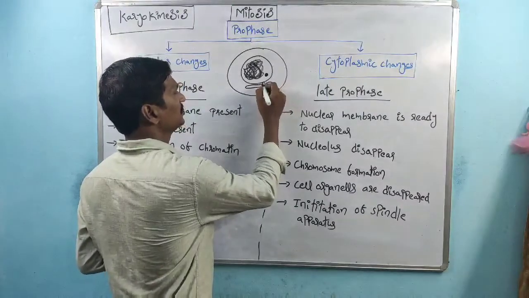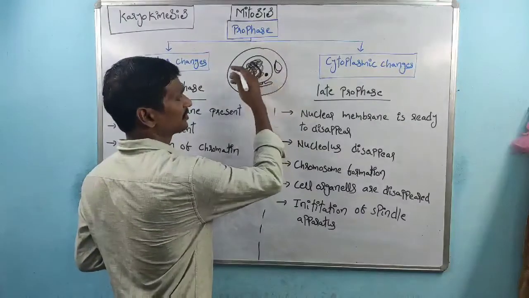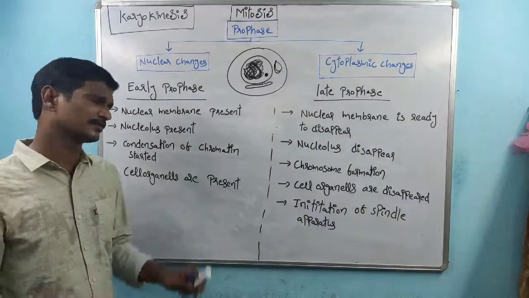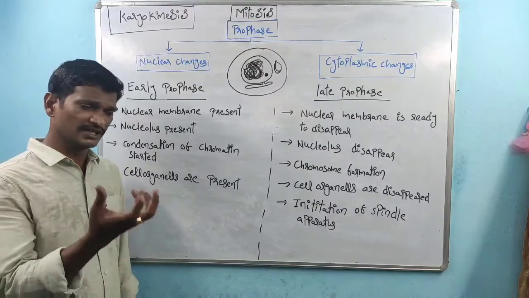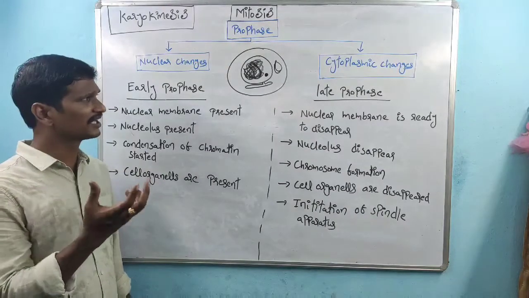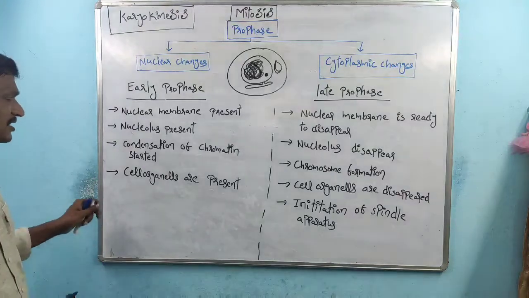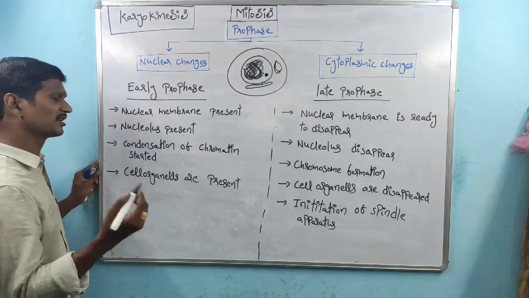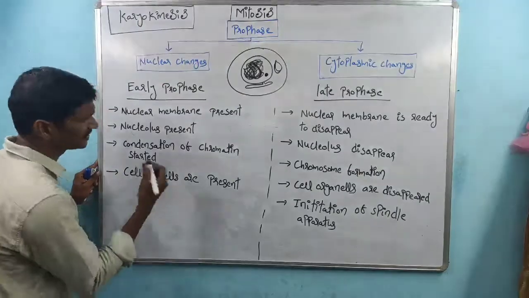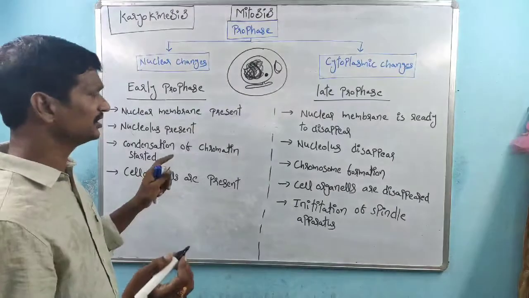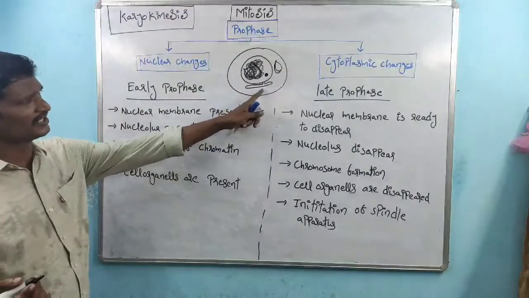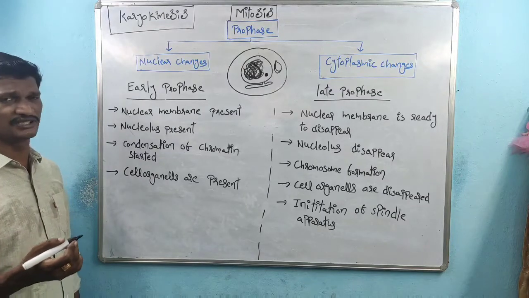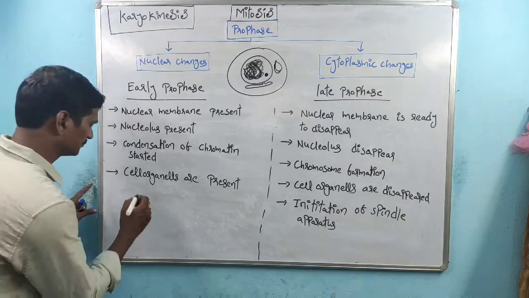So these are the cell organelles. Whatever mitochondria there are, and chloroplasts, for suppose in a plant cell, all cell organelles are present. If cell organelles are present, the state is called the condensed state of cell organelles.